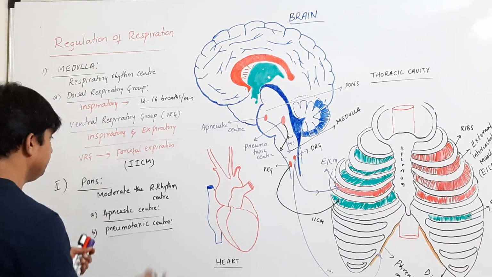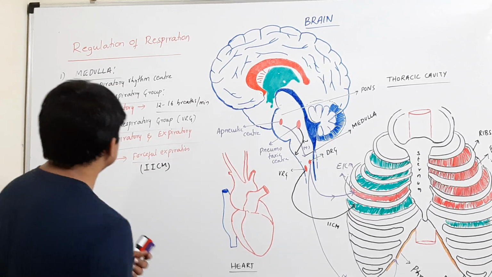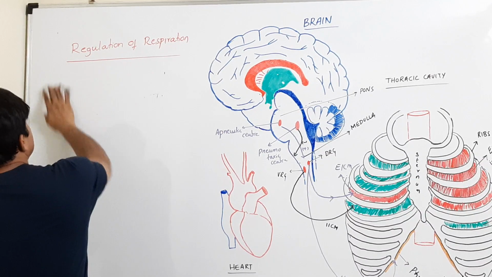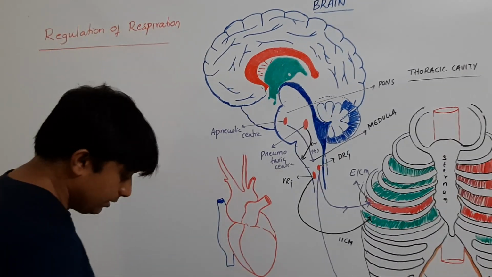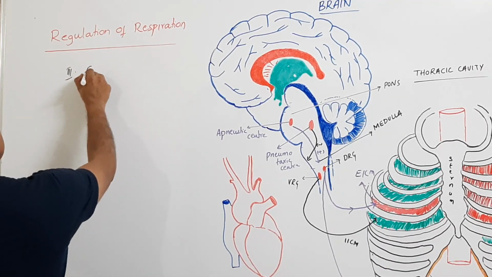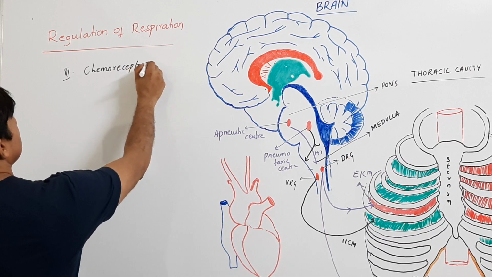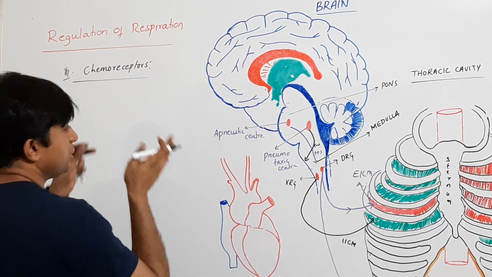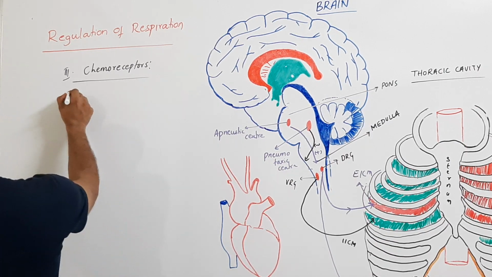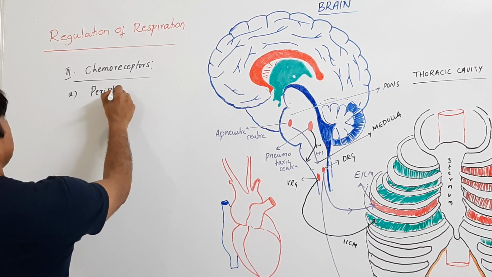So look, we have two types of chemoreceptors. The third component: we have some chemoreceptors which also regulate the rhythm. Those chemoreceptors are, number one, peripheral chemoreceptors.